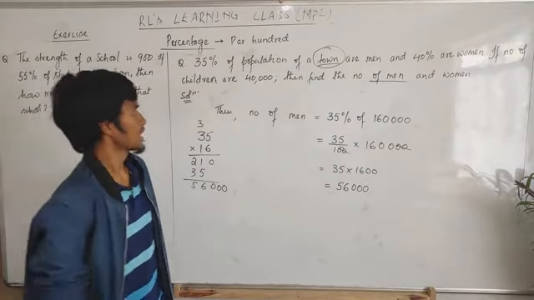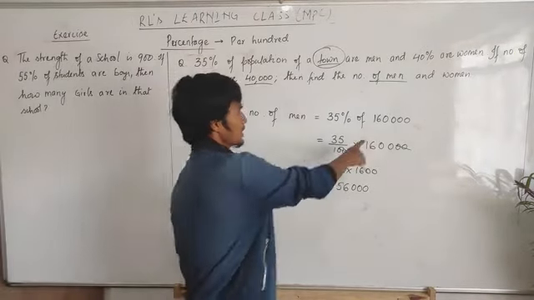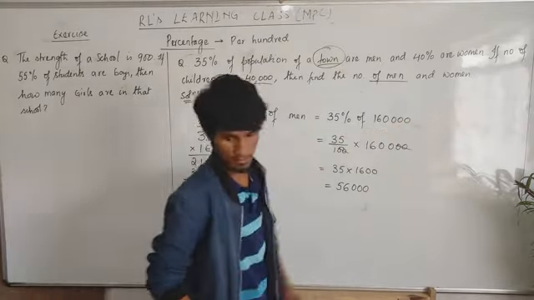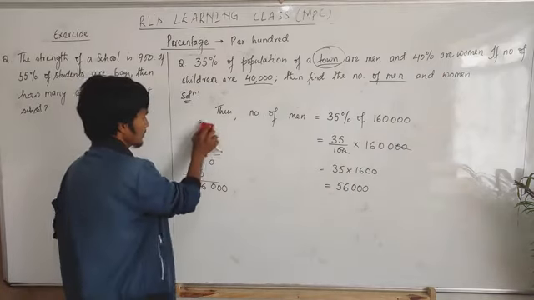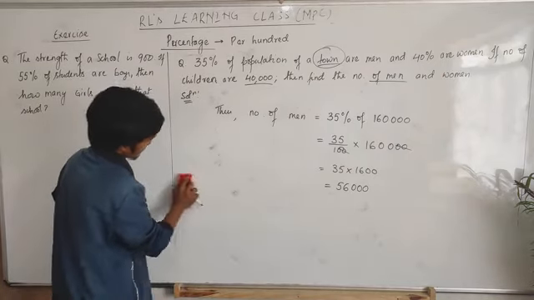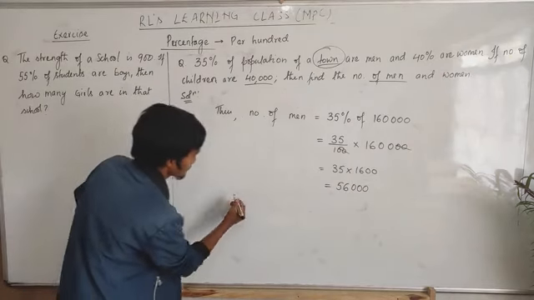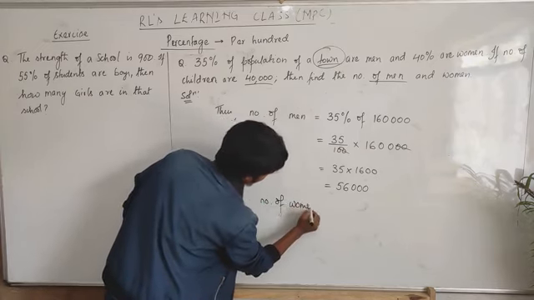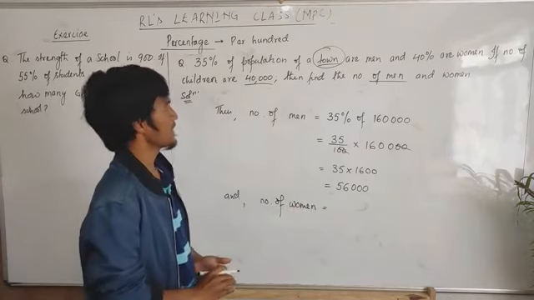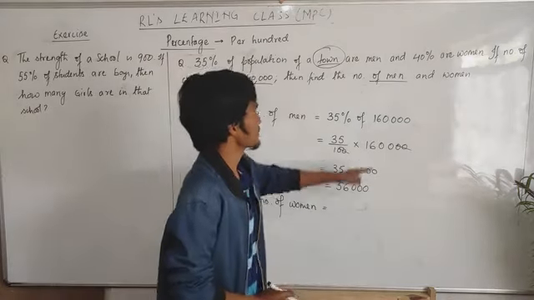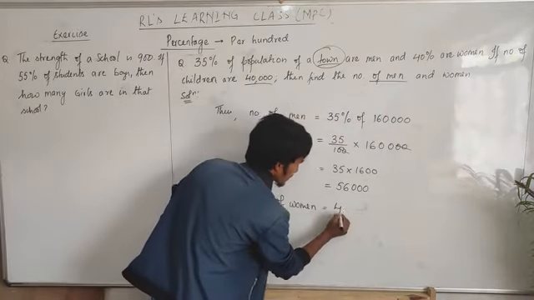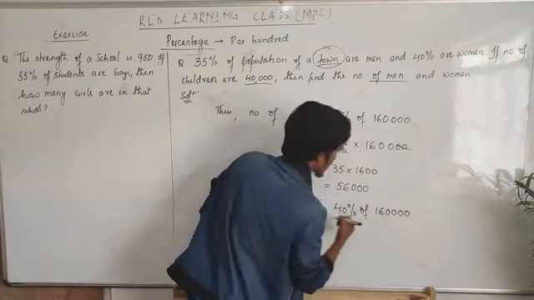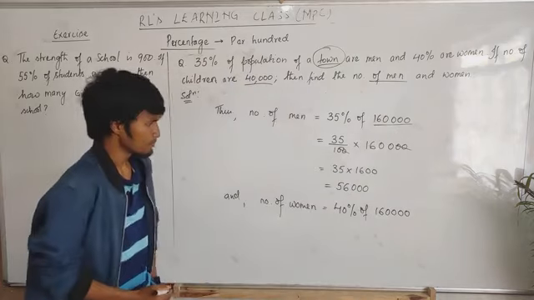Okay, now we were given only the number of children. Then we got the total. Then the number of men also we got. Then what is left now? Number of women. The number of women we can find by taking this total, or by using this formula. Okay, I'll directly use the percentage. 40% of 160,000, that's the total population.